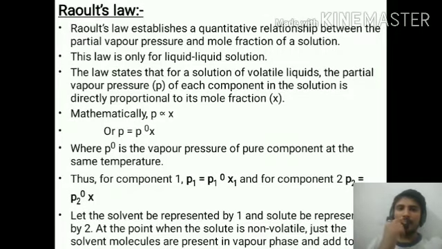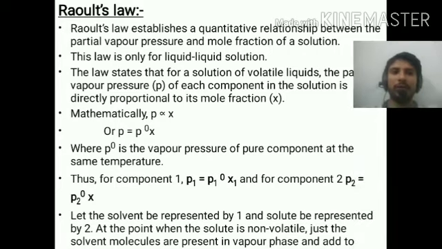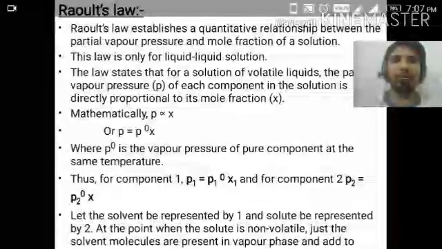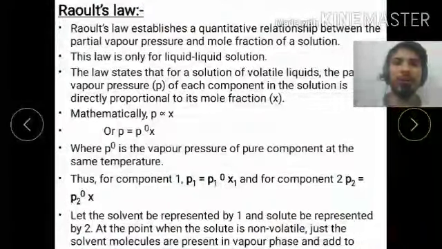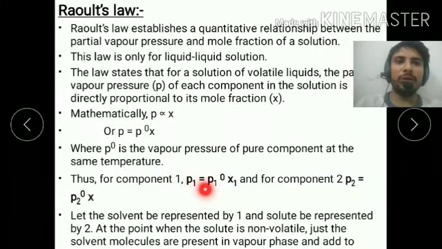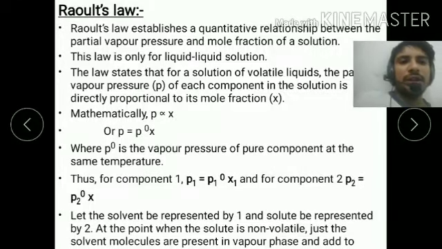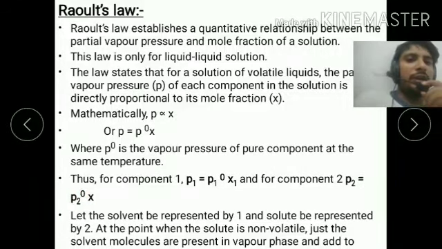Thus for component first, P1 is equal to P1 naught X1, and for the second component, P2 is equal to P2 naught X2, where P1 is the partial pressure of component first and P2 is the partial pressure of component second.